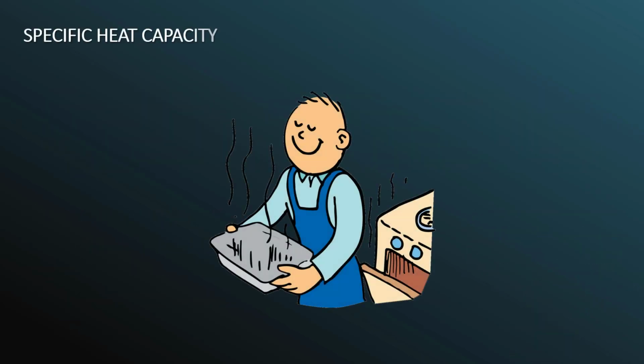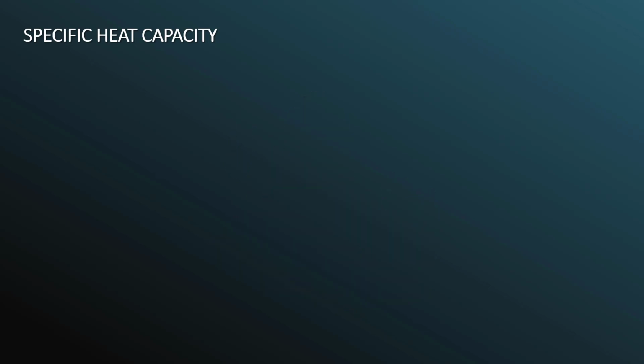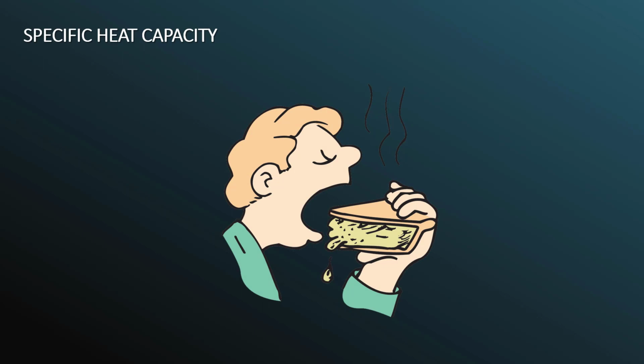Specific heat capacity. You can touch the aluminum pan of the frozen dinner soon after it has been taken from the hot oven, as shown in this picture, but you'll burn your fingers if you touch the food it contains. The filling of a hot apple pie may be too hot to eat even though the crust is not. Why are these two scenarios things that we experience? How do we describe this?